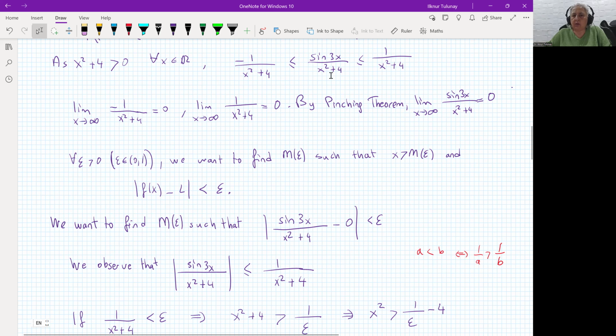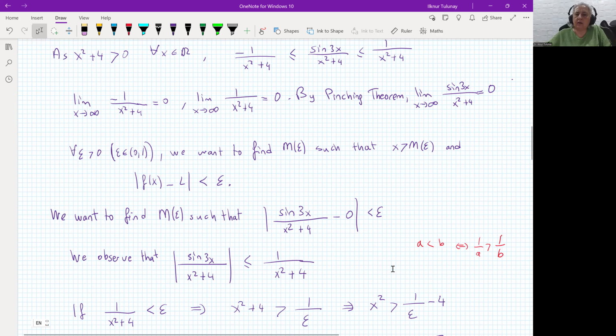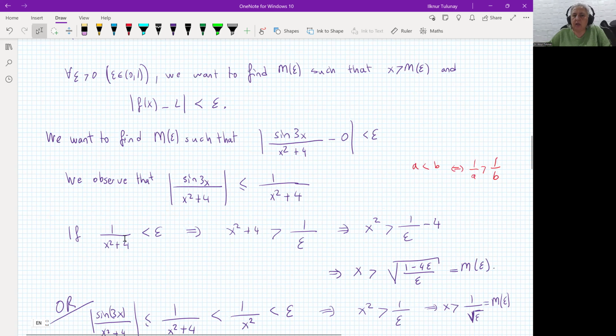This is what we figured out above. Now, we want this to be smaller than epsilon, and then try to find x bigger than M epsilon.